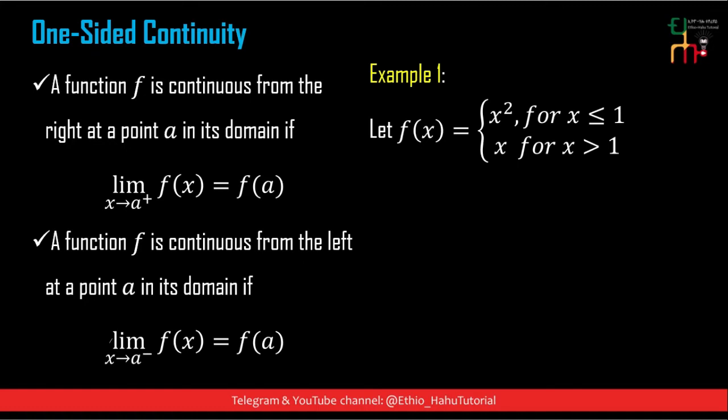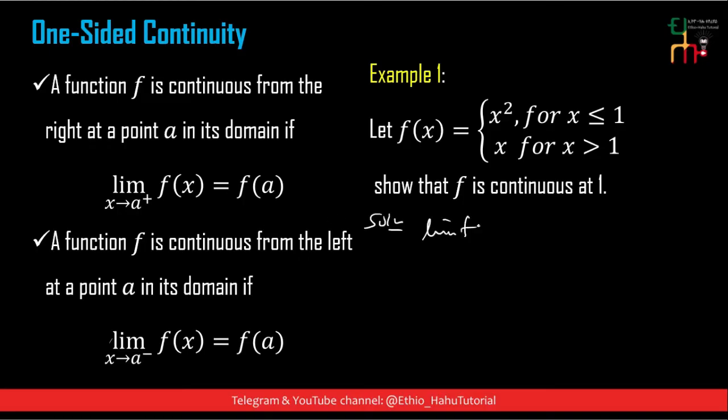Example: let f of x equal x square for x less than or equal to 1, and x for x greater than 1. Show that f is continuous at 1. To show that f is continuous at 1, what do we do?